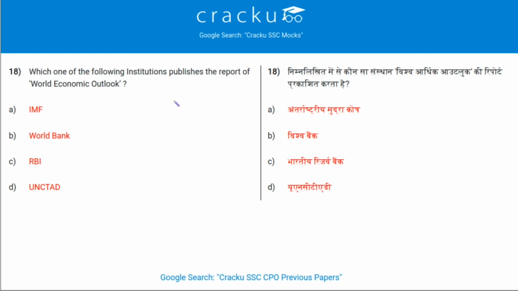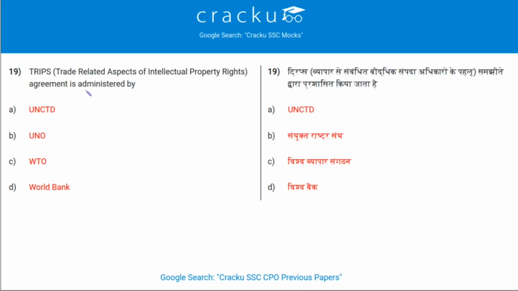Which one of the following institutes publishes the World Economic Outlook report? The one which publishes this is the IMF, that is International Monetary Fund. Next question. TRIPS, that is trade related aspects of intellectual property rights agreement, is administered by? This is the WTO, that is World Trade Organization. Option C is the correct answer.